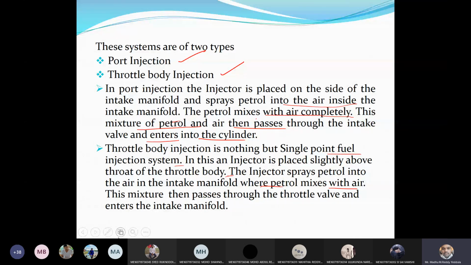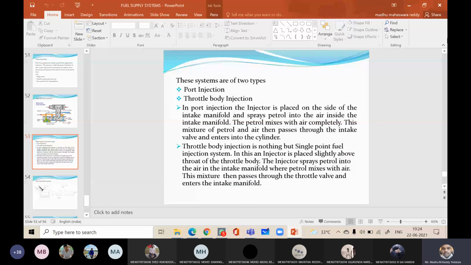Is it clear? With this, our injection systems are completed. We are left with only the problematic part, that is the performance of IC engines.